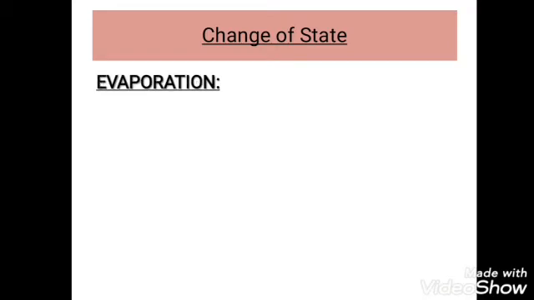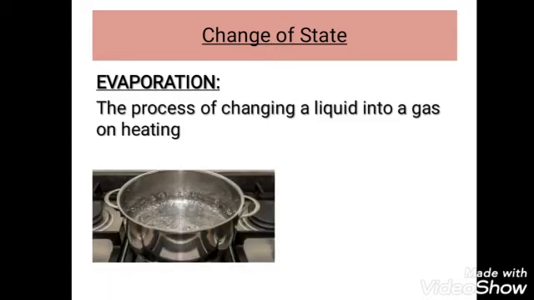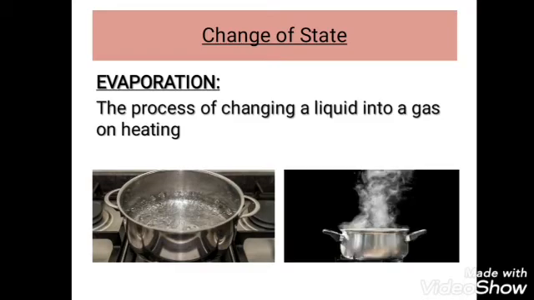Now we'll see the next change of state, that is evaporation. What do you mean by evaporation? The process of changing a liquid into a gas on heating. When water gets heated, water changes into water vapor, which is its gaseous form. Right? Here water is in the form of liquid and water vapor is in the gaseous state. So this is how a liquid state changes into gaseous state on heating.